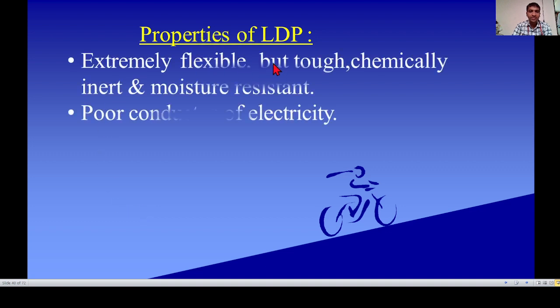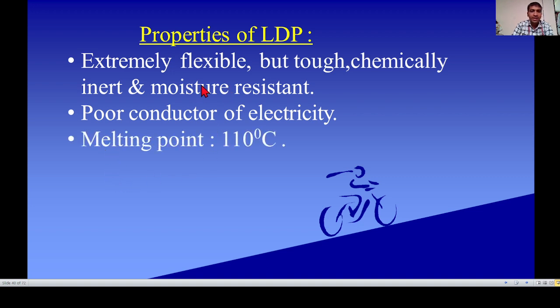Properties of low density polythene: extremely flexible but tough, chemically inert and moisture resistant. Chemically inert means there is no action of chemicals. It is a poor conductor of heat and electricity, meaning electricity does not move through this polymer. The melting point of low density polymer is 110 degrees Celsius.